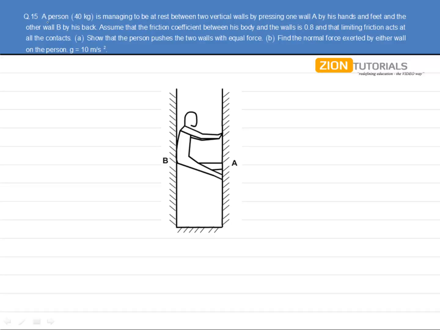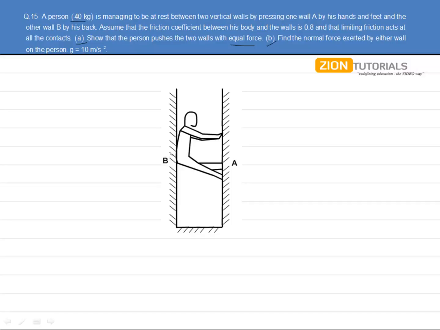As the question says, a person of 40 kg is managing to be at rest between two vertical walls by pressing one wall A by his hands and feet and the other wall B by his back. Assume that the friction coefficient between his body and the walls is 0.8 and that limiting friction acts at all the contacts. Show that the person pushes the two walls with equal force, and find the normal force exerted by either wall on the person.